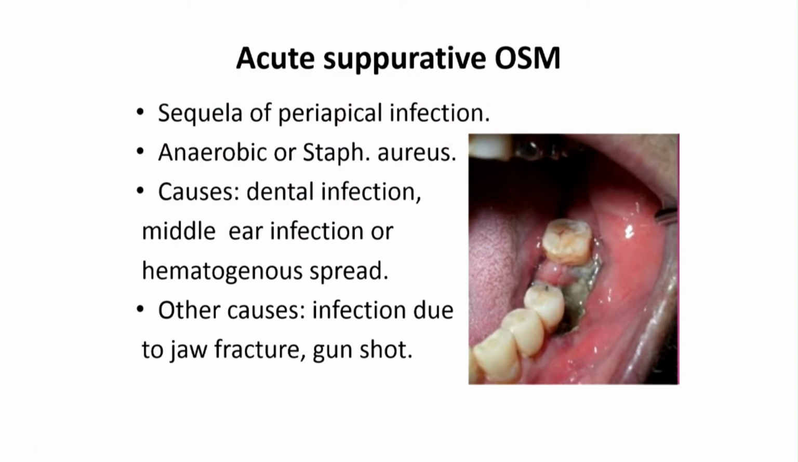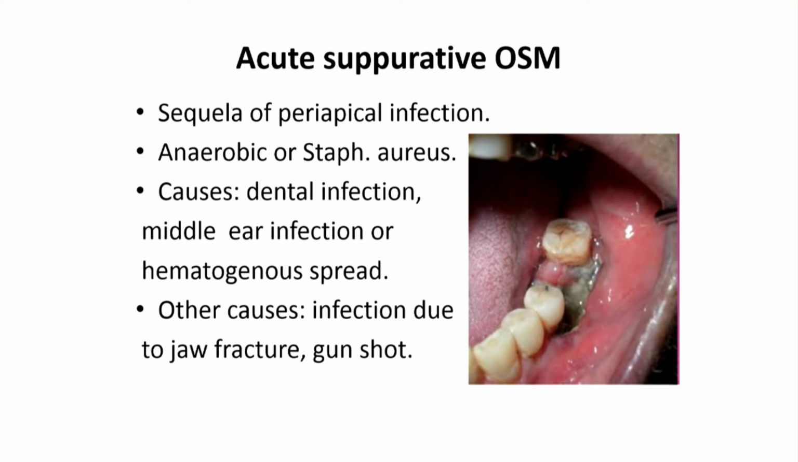First of all, in this lecture, we are going to discuss acute suppurative osteomyelitis. Usually it is a sequela of periapical infection because, as we know, the apex of the tooth is very close to the marrow spaces, so it is usually a sequela of periapical infection.